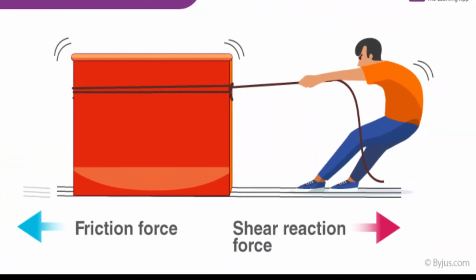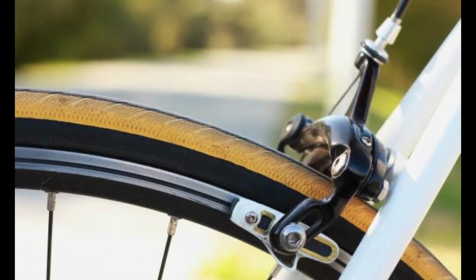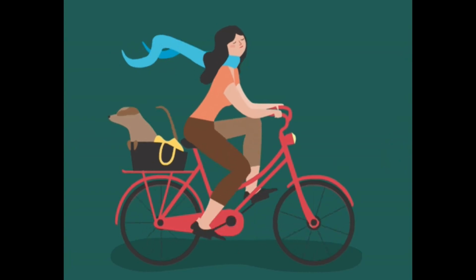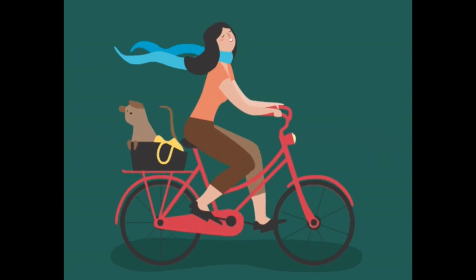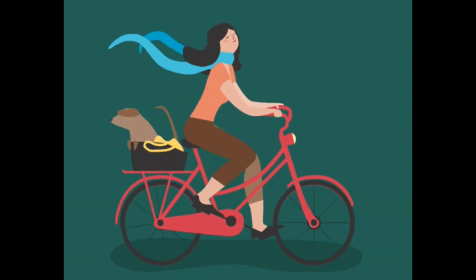Okay. Force of friction stops an object from moving or slows down the movement of an object. For example, when you apply brakes on your bicycle, the brake shoes near the tire rub against the tire, slowing its movement and finally causing the bicycle to stop.